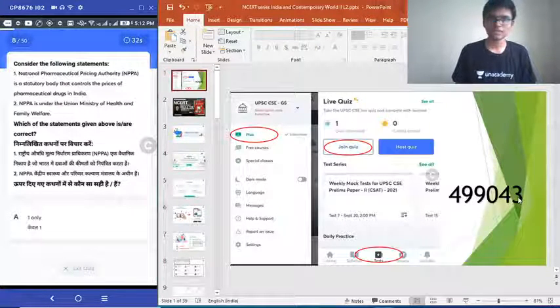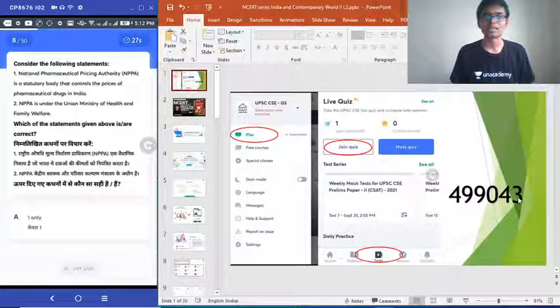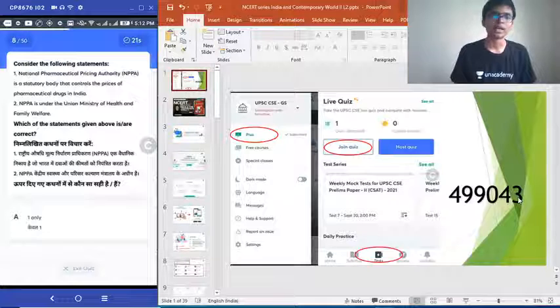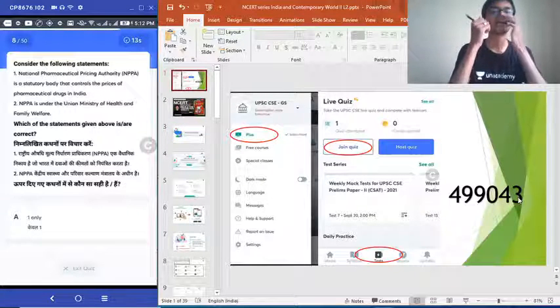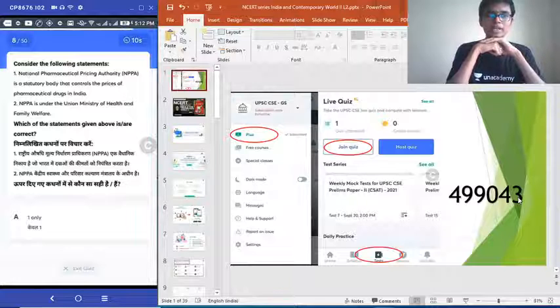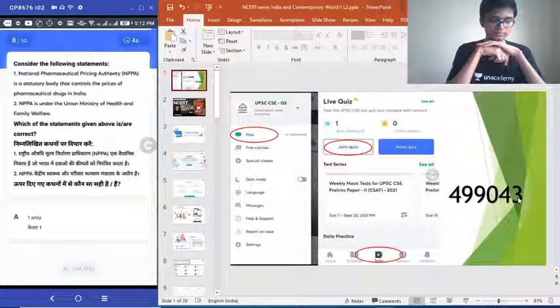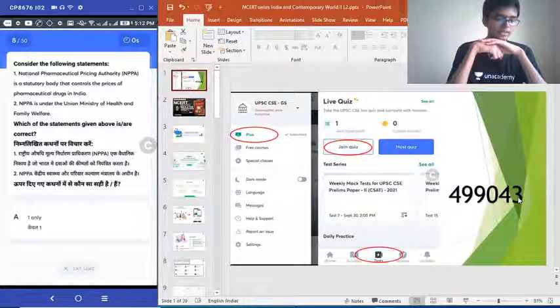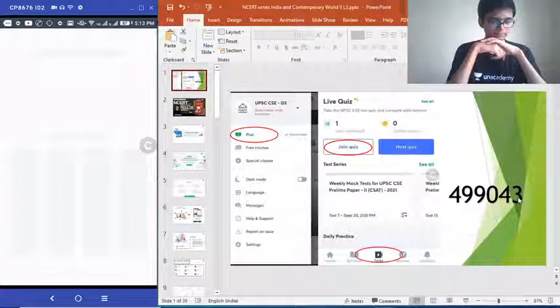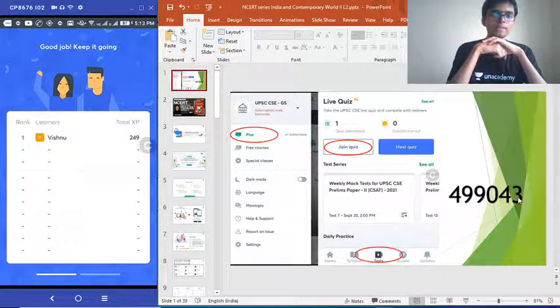Question 8. Consider the following statements. Number 1. National Pharmaceutical Pricing Authority, NPPA, is a statutory body that controls the prices of pharmaceutical drugs in India. 2. NPPA is under the Union Ministry of Health and Family Welfare. Choose the correct answer. Okay, regarding National Pharmaceutical Pricing Authority, which of these statements given above is or are correct? Question number 8. Time is up. Correct answer is option D.